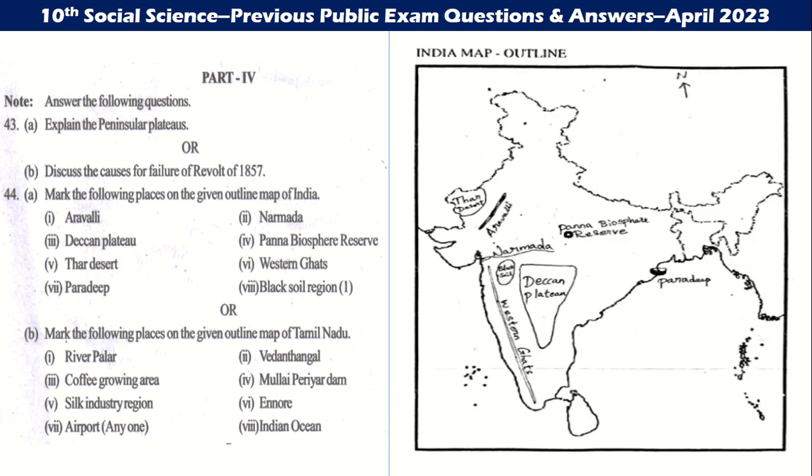Then goes to the map. So in this you can see Aravalli, Thar Desert, Panna Biosphere, Paradip, Deccan Plateau, Western Ghats, and Black Soil, the reserve.